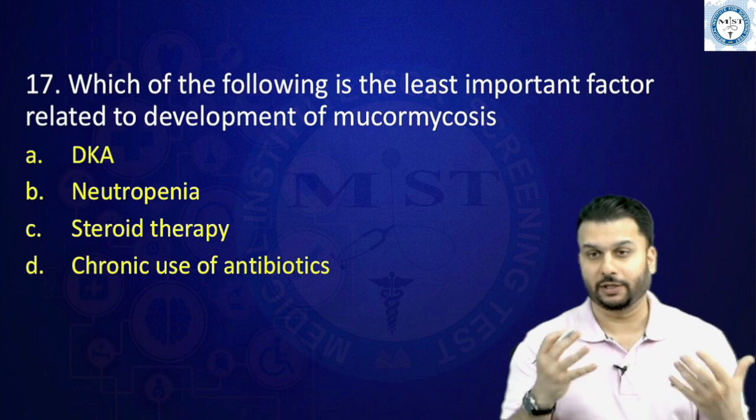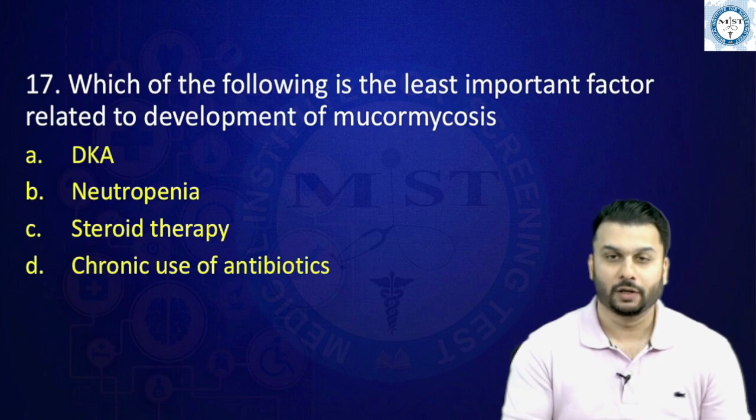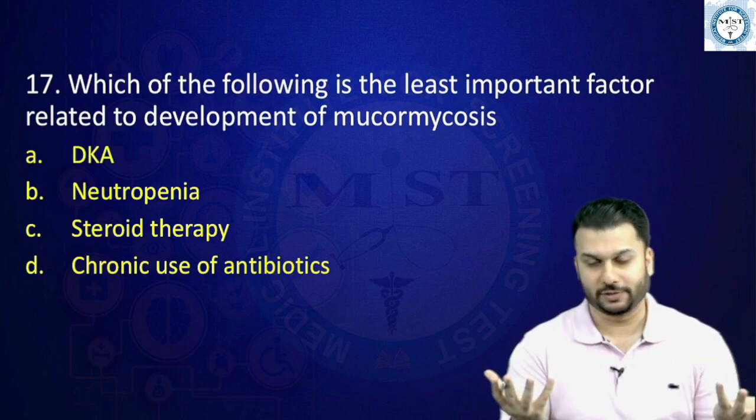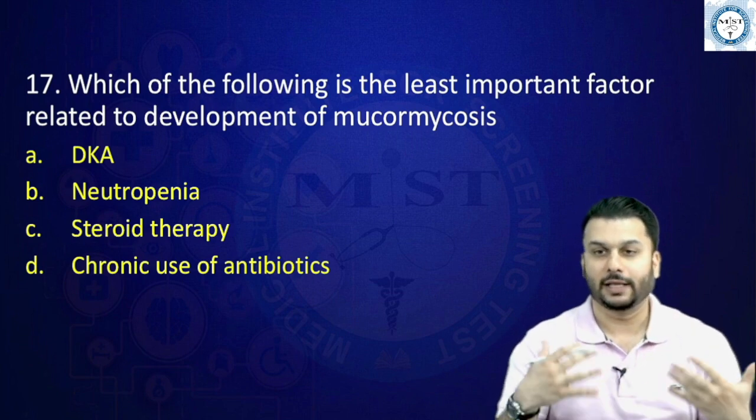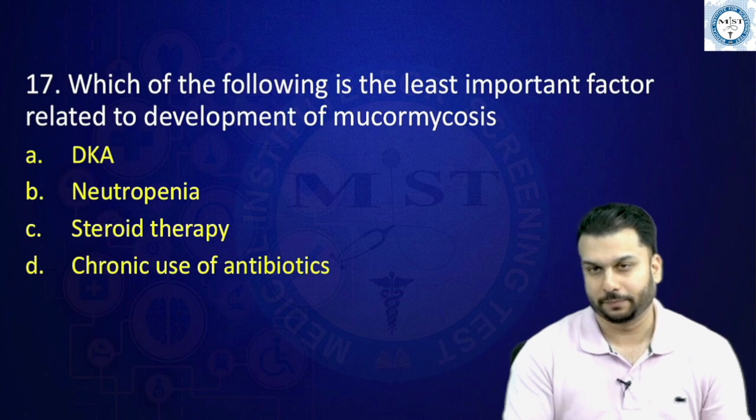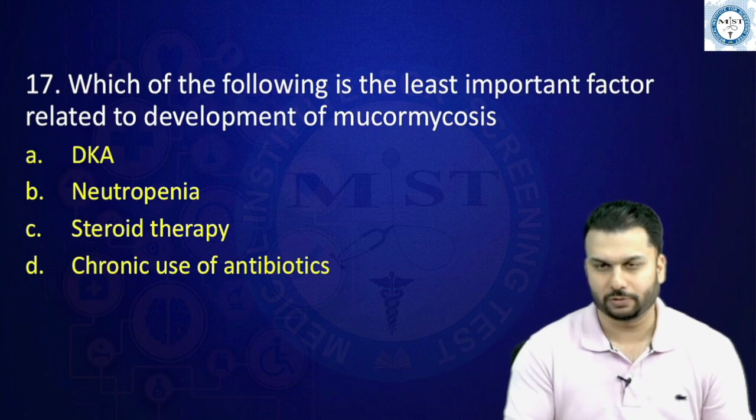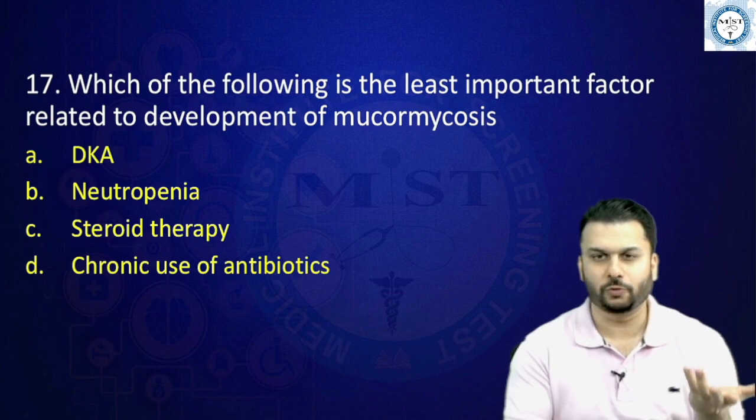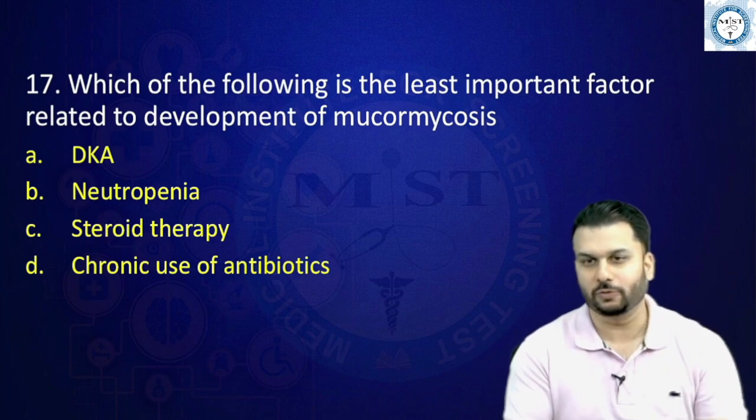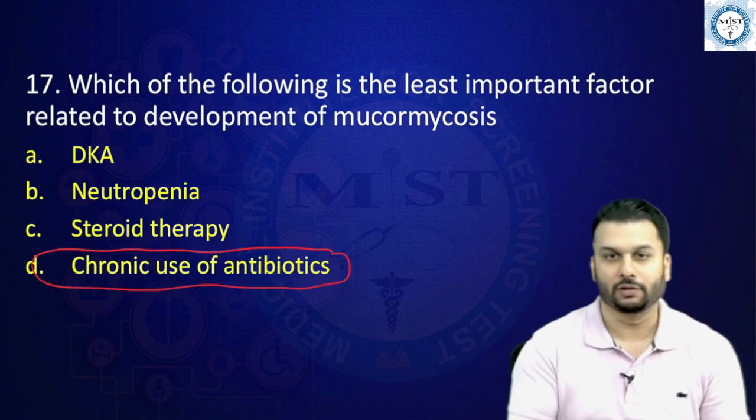Steroids, we have said, are very important in causing mucormycosis because steroids will suppress your immunity. Next, neutropenia, the word itself is telling you that your WBCs, the cells called neutrophils, would be less. And then you have chronic use of antibiotics. Now, here you have to apply your mind a little bit and you can easily rule this out. Even if you know DKA and steroids are the important things, neutropenia makes sense, as obviously this may lead to infection. Chronic use of antibiotics can be the least important factor from this list, right? So this has to be the correct answer.